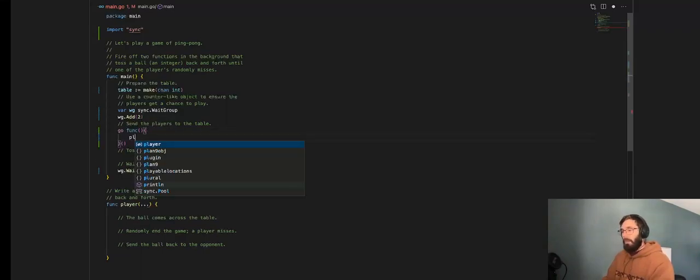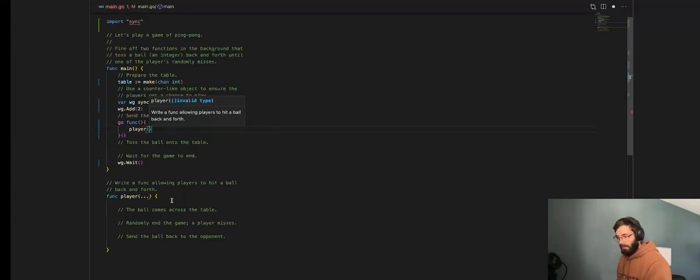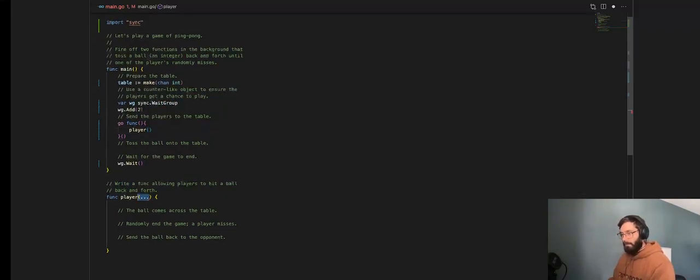Okay, send the players to the table. Then we're just going to call player here, but I'm going to use an anonymous function to do so. And there's the syntax for that. And let me go ahead and put the signature in here so this doesn't look as weird. So write a function allowing players to hit the ball back and forth. Well, we want to print out who's hitting the ball or who won or who lost.